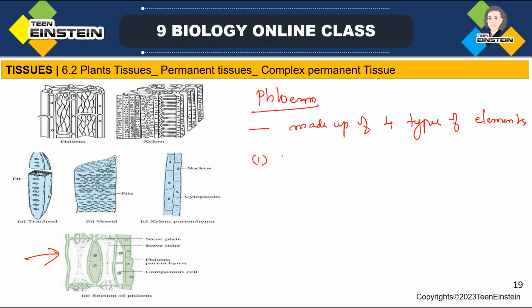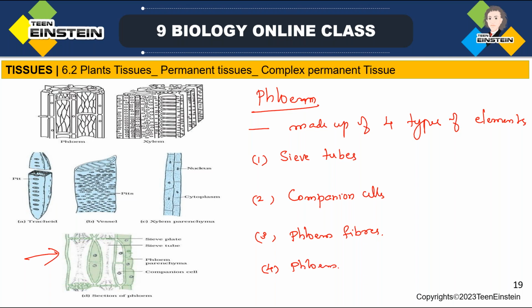Sieve tubes, second one is companion cells, third one phloem fibers, then phloem parenchyma. So sieve tubes, companion cells, phloem fibers, and phloem parenchyma.